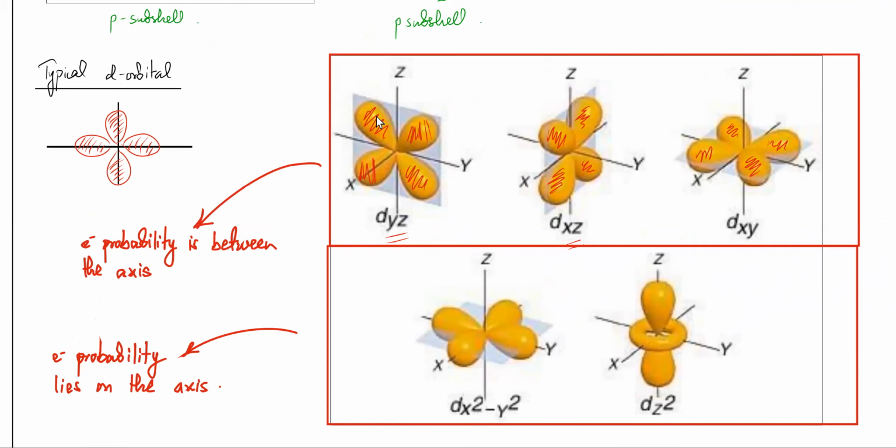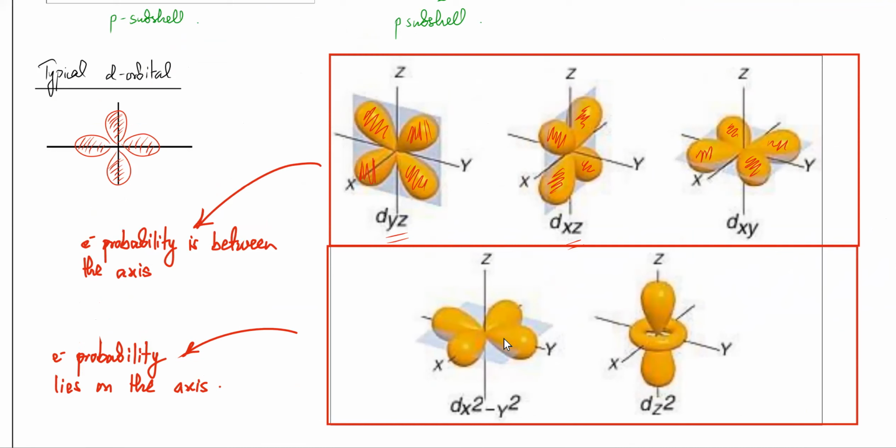There are electrons that exist between the axes, the negative charge distributed between the axes. This one is also between the axes, but the plane is different. This one is also between the axes. So the electron probabilities between the axes for these 3 are known as dyz, dxz, dxy, depending on which plane it is in.